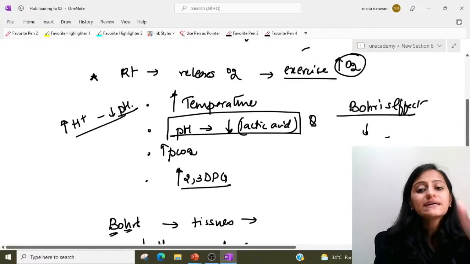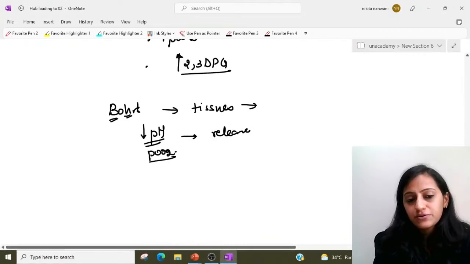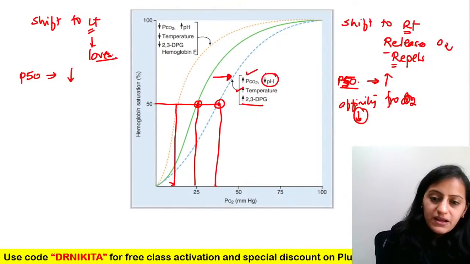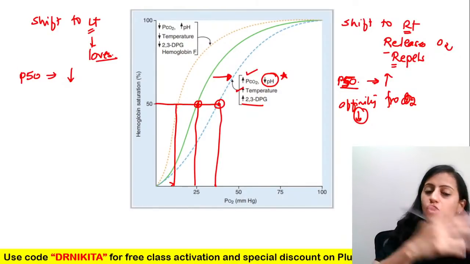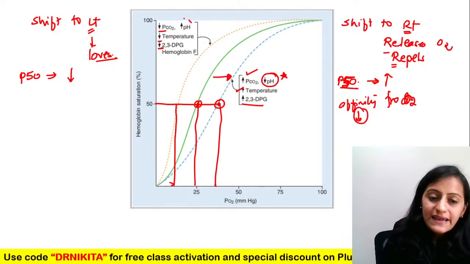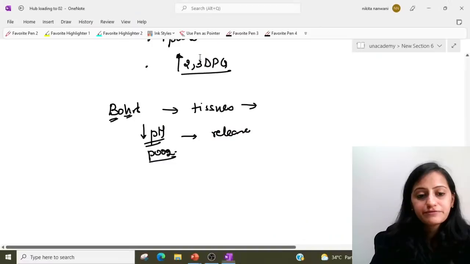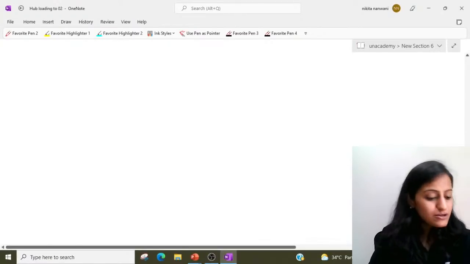Remember, increase in everything, temperature, PCO2, 2,3-BPG, except your pH, causes the shift to the right. So going back to this graph, increased PCO2, increased temperature, increased 2,3-DPG, and decreased pH, that is acidosis, cause the shift to the right. The opposite is for the left: decreased PCO2, decreased temperature, decreased 2,3-BPG, and increased pH cause the shift to the left. How about hemoglobin F? Shift to the right or shift to the left?